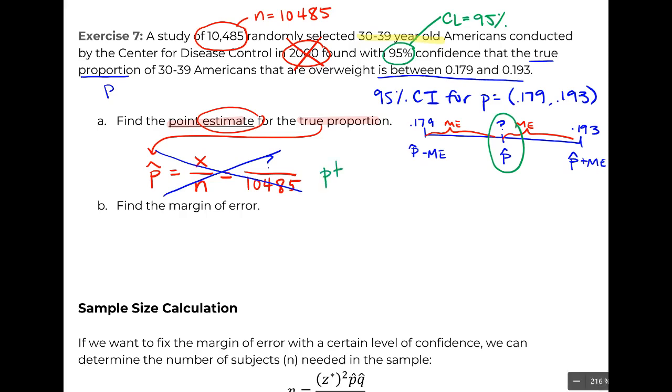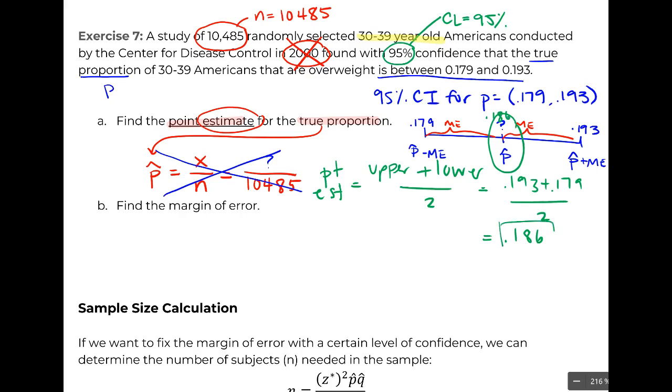So our point estimate for all of our symmetric confidence intervals is going to be the upper value plus the lower value divided by 2. Basically average out those two values. So 0.193 plus 0.179 all over 2, you get 0.186, which is directly between the two.